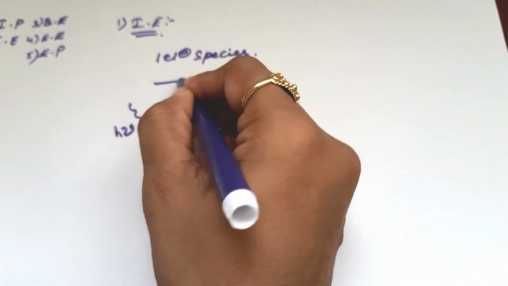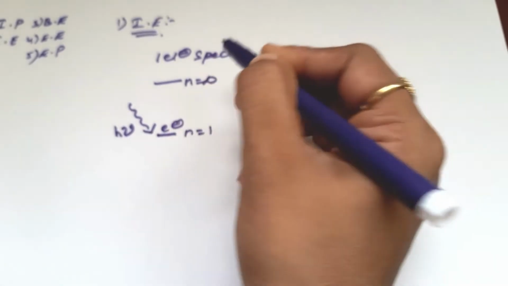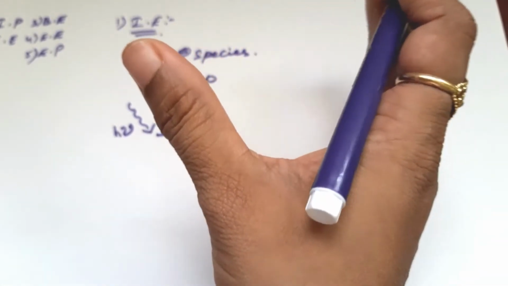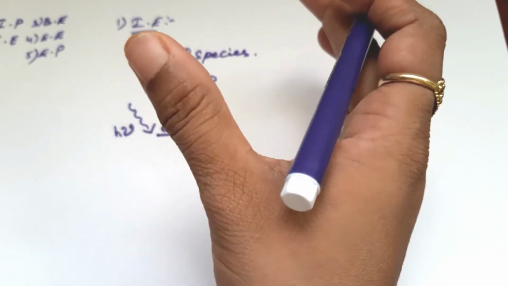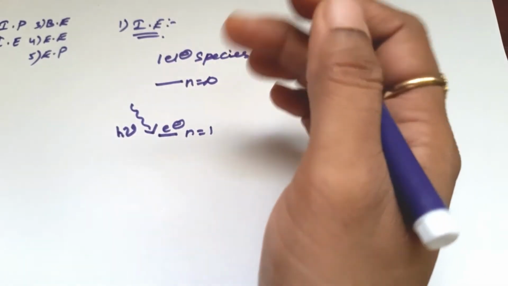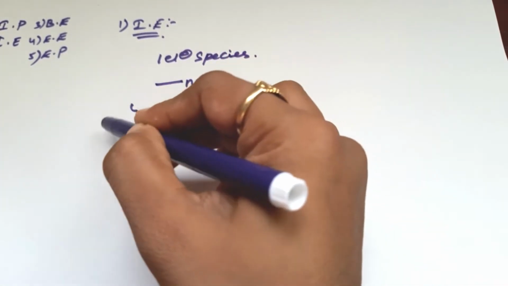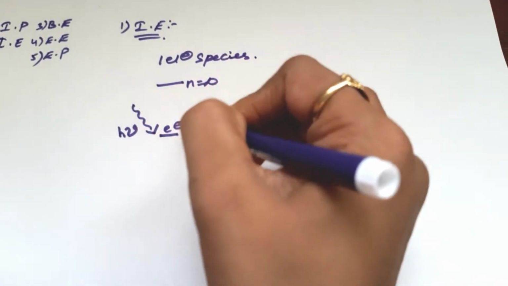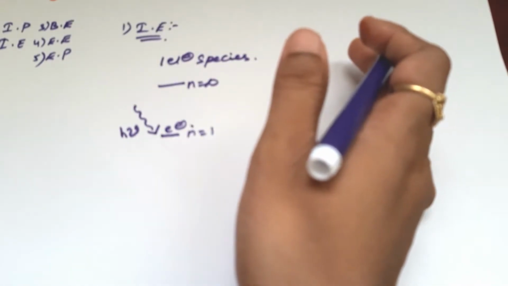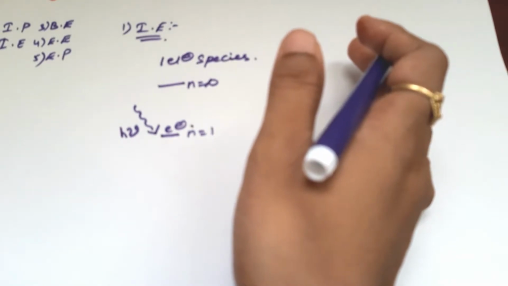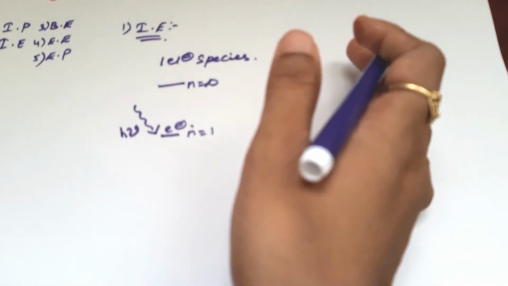The final level is n equal to infinity. The main concept is that we have to bring the electron out completely, by giving energy in the form of photons. If the electron is in the first level and we want to remove it completely, we have to take it from n equal to 1 to n equal to infinity.